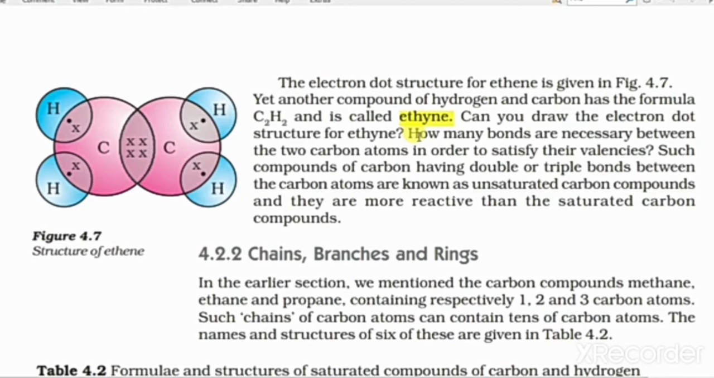How many bonds are necessary between the two carbon atoms in order to satisfy their valency? Such compounds of carbon having a double or triple bond between the atoms are known as unsaturated carbon compounds. They are more reactive than the saturated compounds. Saturated compounds are highly